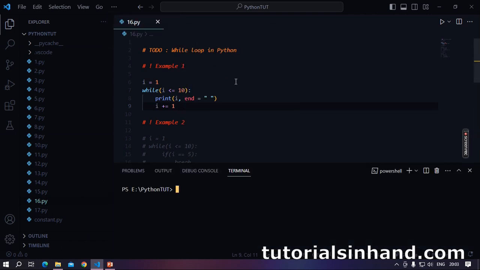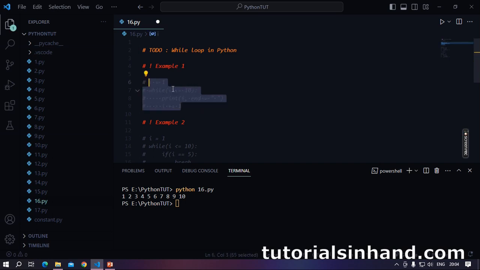So let's go to the terminal and write python 16.py. Now see, as I have said, the loop has started from 1, it has reached up to 10, because as soon as i is 10, in the final line I will increase it by 1, that is 10 plus 1 is 11, and 11 less than or equal to 10 will hold false, and thus we will come out of this loop. Okay, let's go to the next example.